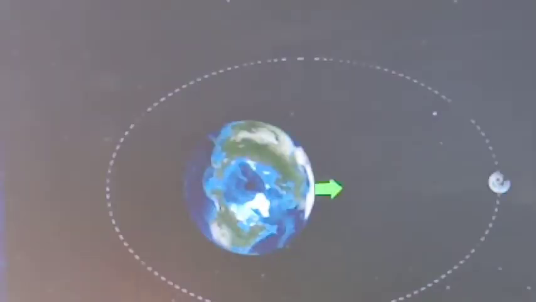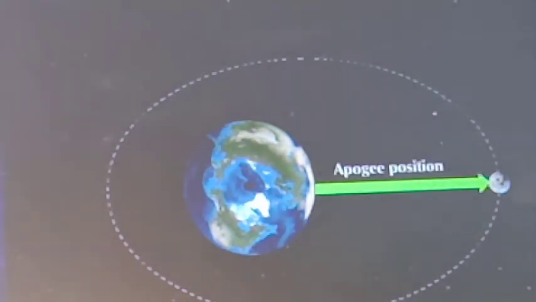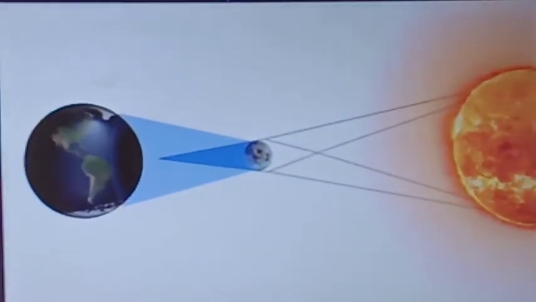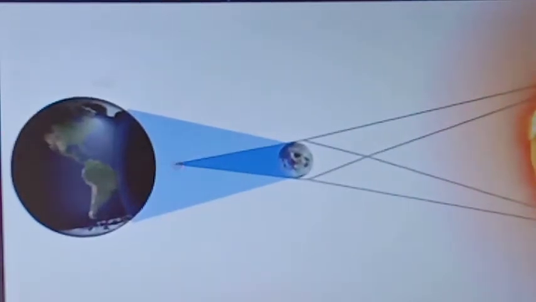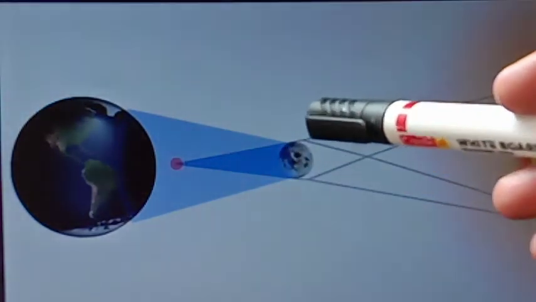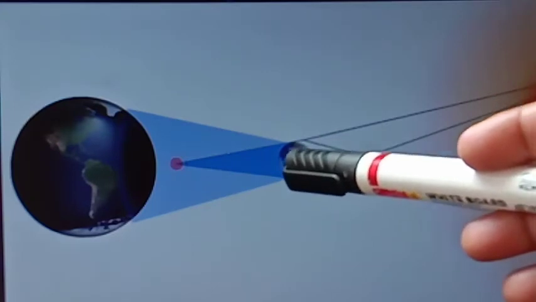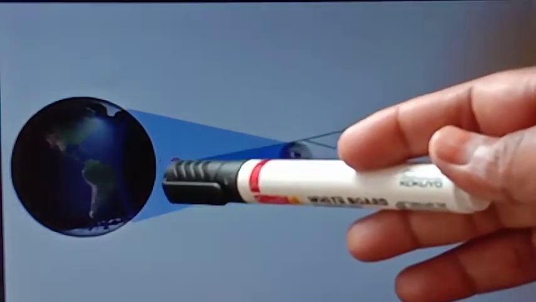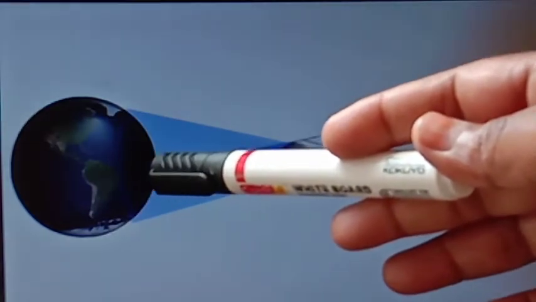At the farthest distance from the earth, that is, in the apogee position, the dark shadow of the moon does not reach the earth. Here you are seeing the figure of the eclipse, and in this figure you are seeing that when the sun, the moon and the earth are in the same plane, the dark shadow of the moon is not reaching the earth.